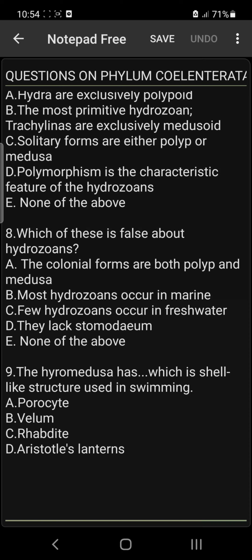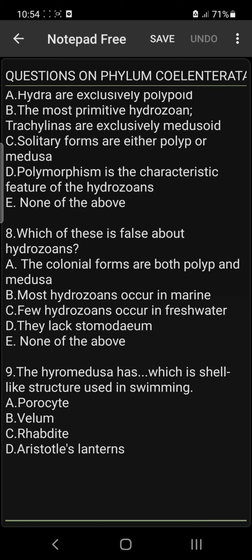Please and please, I beg you in God's name, do not do that. All right, few hydrozoans occur in fresh water, so it is very correct. The answer is none of the above. Few species of hydrozoans are found in freshwater, and most of them are found in marine habitats. The colonial forms are both polyp and medusa. They also lack stomodeum. The answer is none of the above.